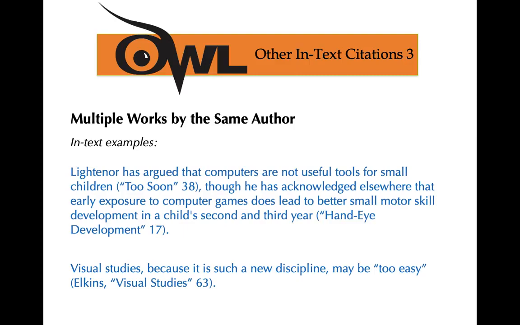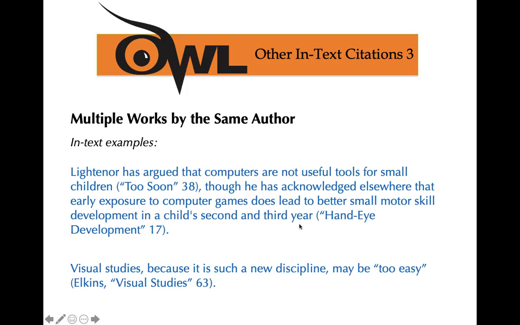All right, let's say you're citing a work by an author, but this author has written numerous works, and you like, let's say, 3 of those works written by the same author. So how do we cite an author who's written several works, and I am citing 3 different works by that same author? This is how we do it.